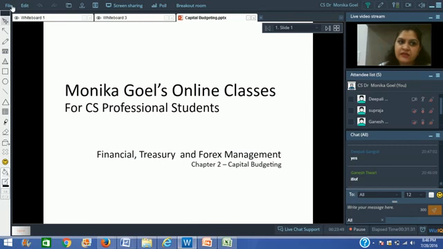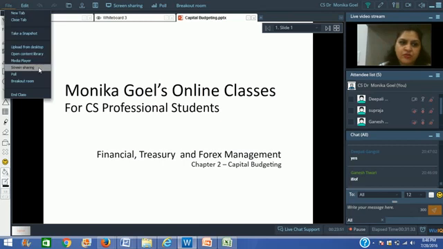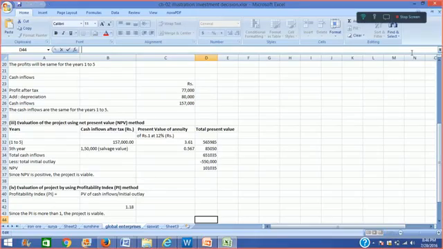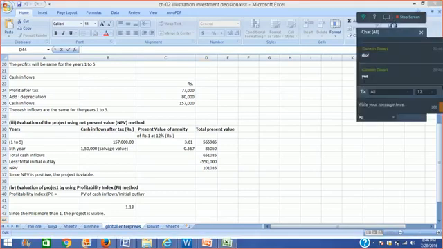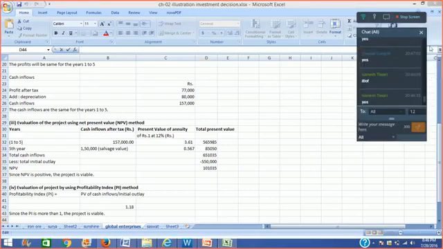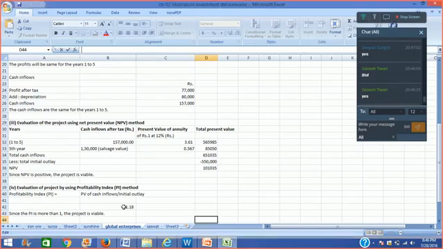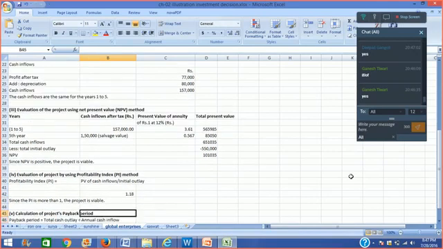So you want to see the numbers because you might not have noted it. Yeah. So present value of cash inflow divided by present value of cash outflow is 651,035 divided by 5,50,000. So the profitability index is coming as 1.18. And we will say that because profitability index is more than 1, the project is viable.